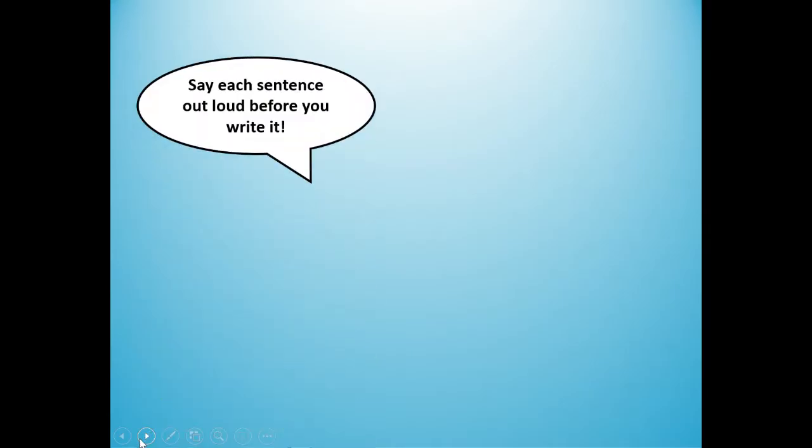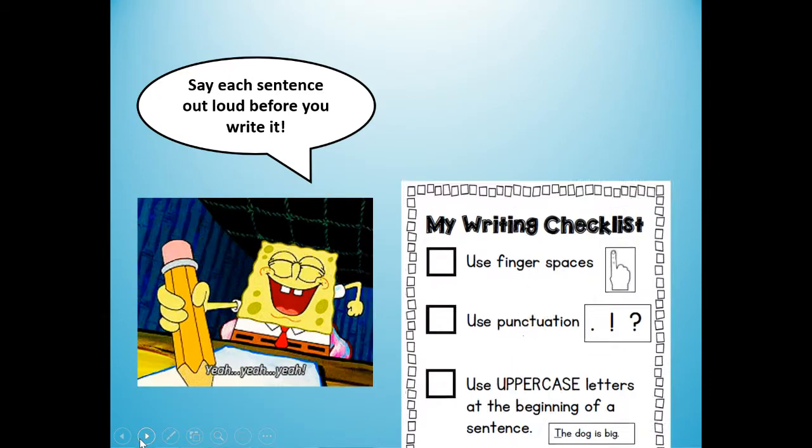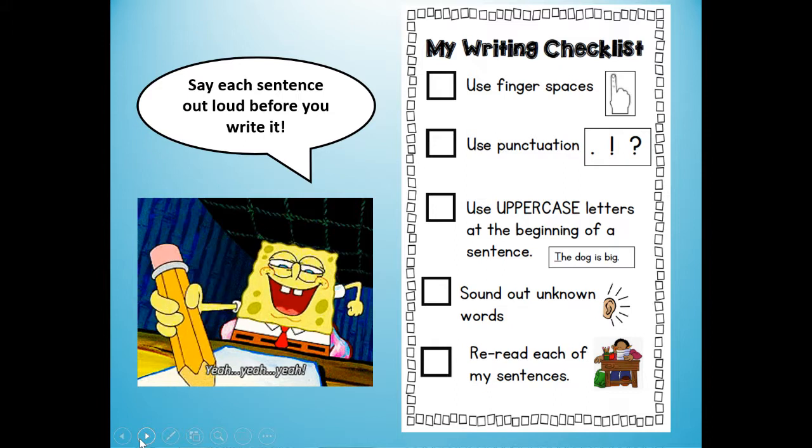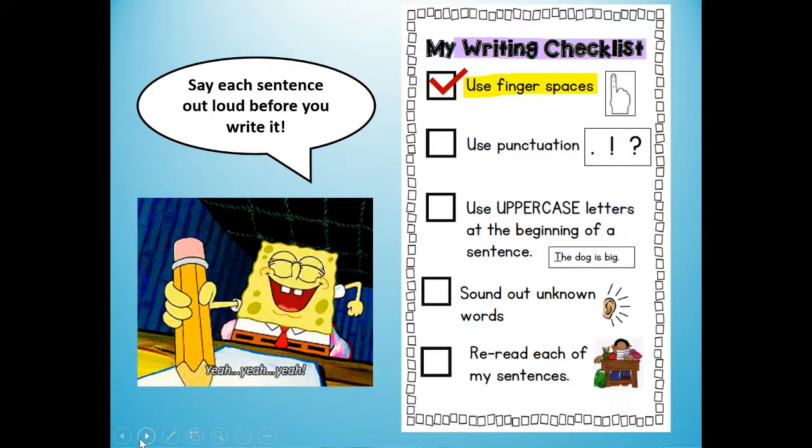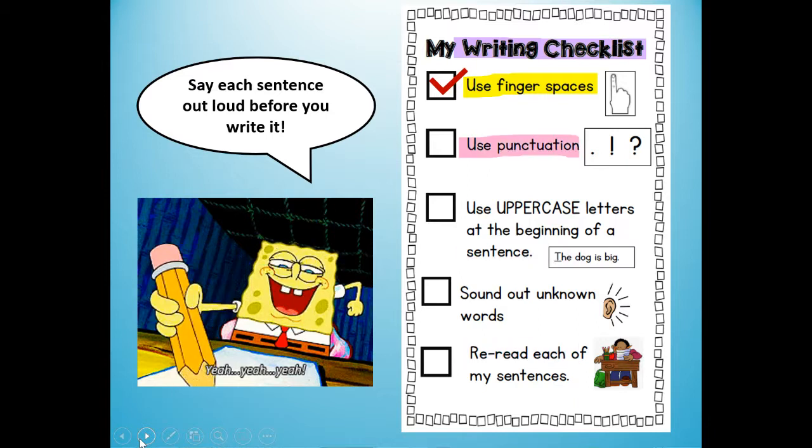All right, let's review what you do before you write. Say each sentence out loud before you write it. And we're going to look at our writing checklist. When you write, make sure you put finger spaces between your words. Don't squish all your words together. Put a finger space between your words. Use punctuation.